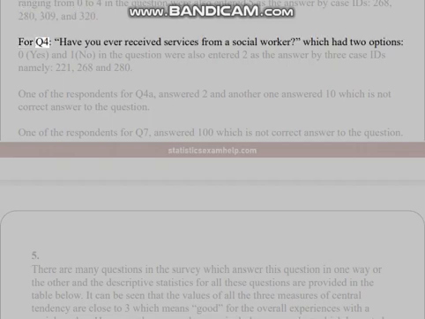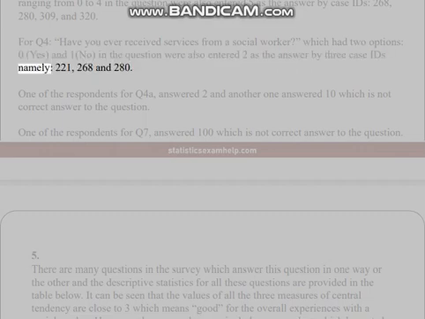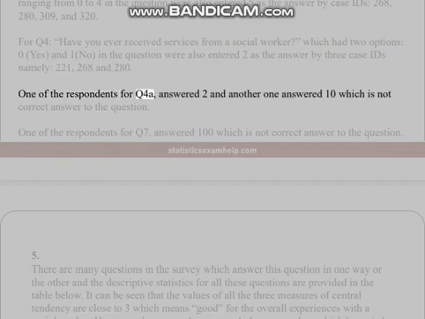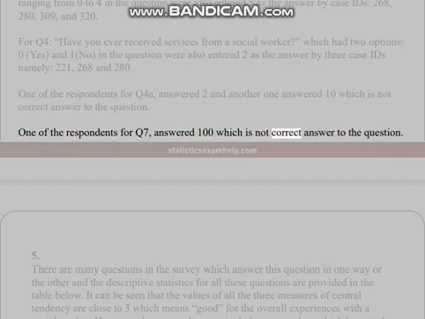For Q4, have you ever received services from a social worker, which had 2 options, 0, yes, and 1, no, were also entered 2 as the answer by 3 case IDs, namely 221, 268 and 280. One of the respondents for Q4A answered 2 and another one answered 10, which is not a correct answer to the question. One of the respondents for Q7 answered 100, which is not a correct answer to the question.